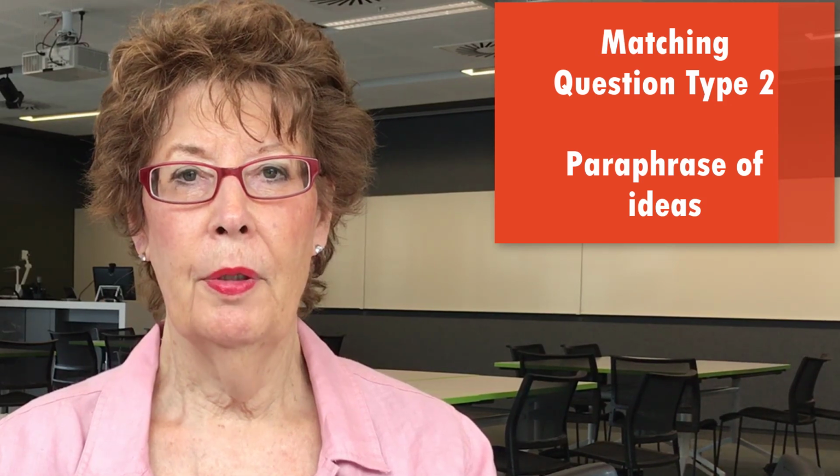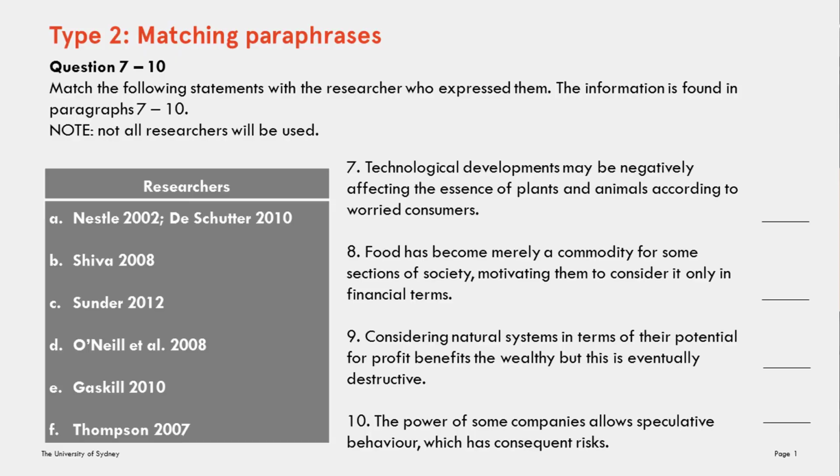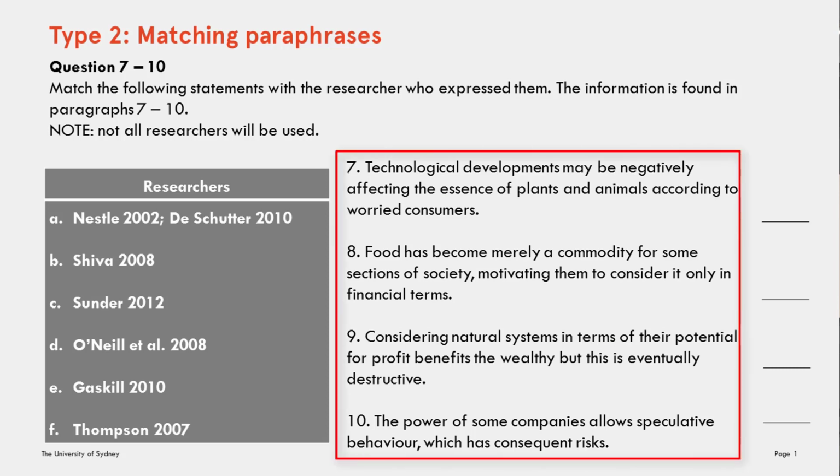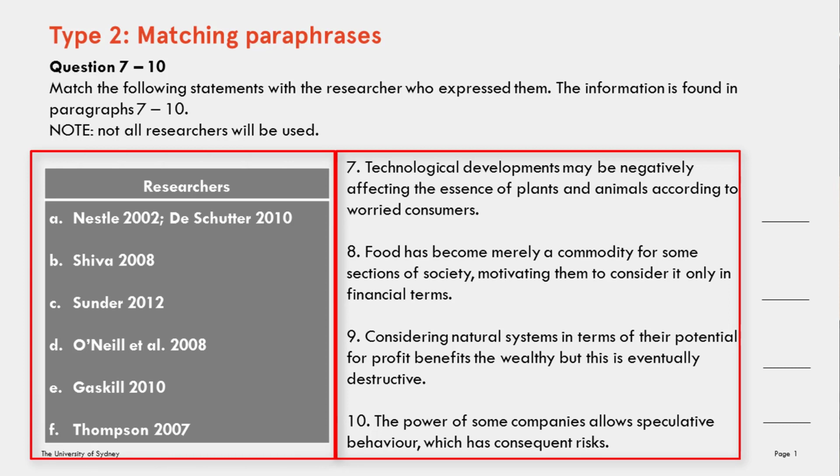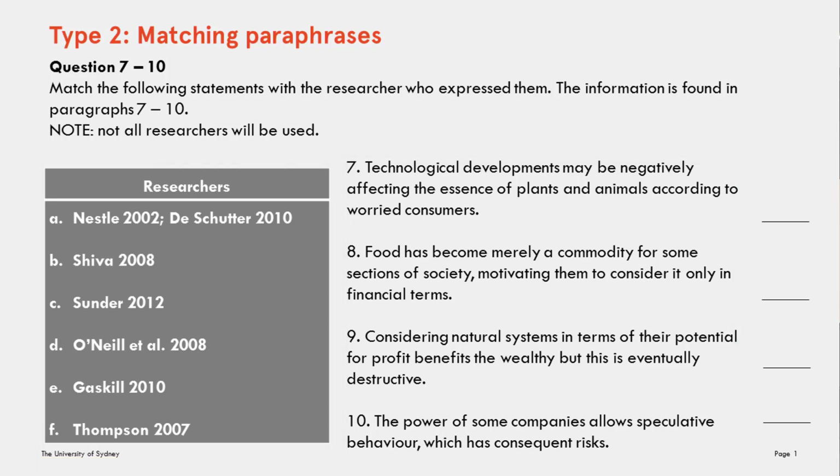Now let's look at the second type of matching question. In this question type, you need to match paraphrase statements with information in the text. How you approach this question will depend on a different combination of factors. Look at this example. You can see that you're given a set of statements and a list of sources from the texts. The statements are paraphrases of information in the text.